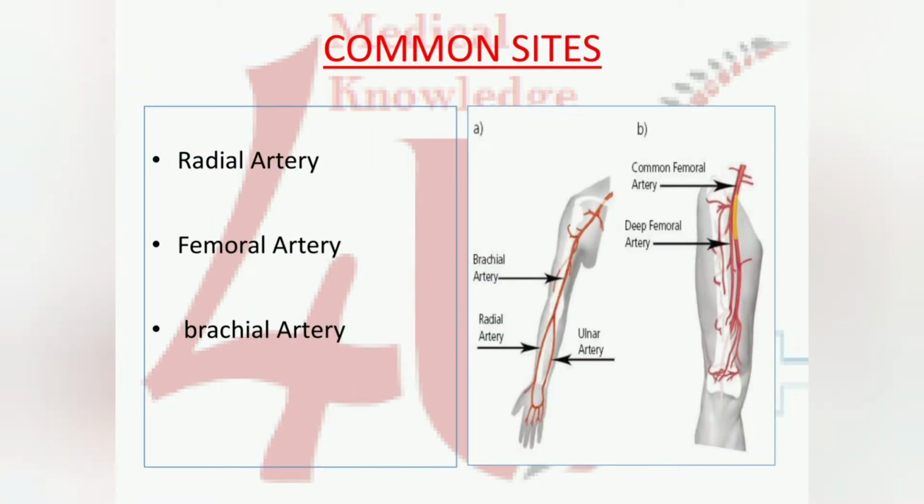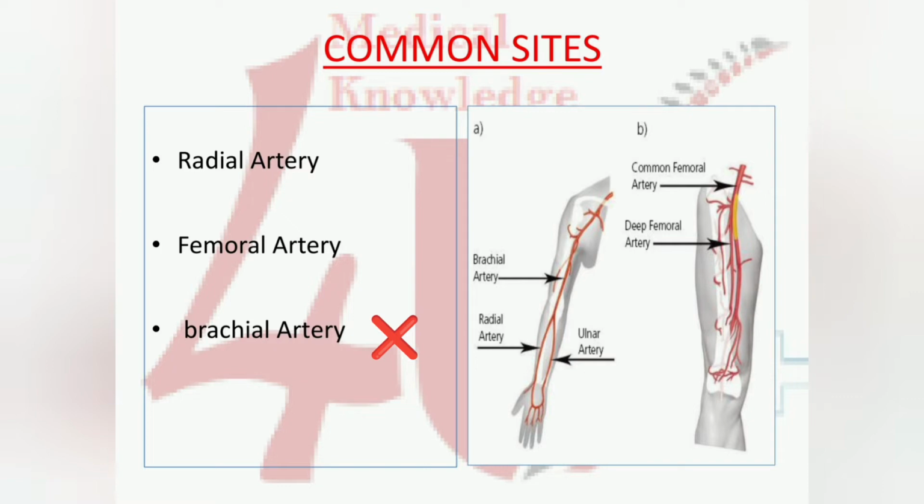That is also a main important thing in ABG. Now we will discuss common sites of ABG. First one is the radial artery. This artery is a very common site for taking ABG blood, and it is easy to palpate the pulse and withdraw for ABG. And second site is femoral. We do the femoral site also. It is a very good artery, because the femoral artery has a large lumen, and we can easily withdraw the arterial blood from there.